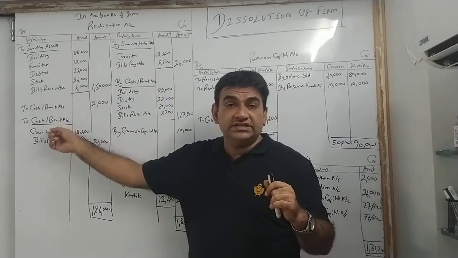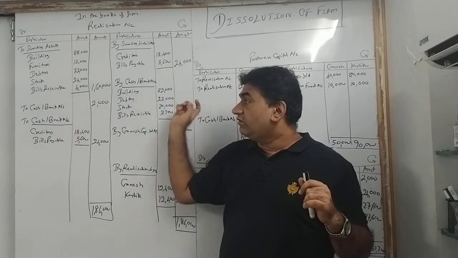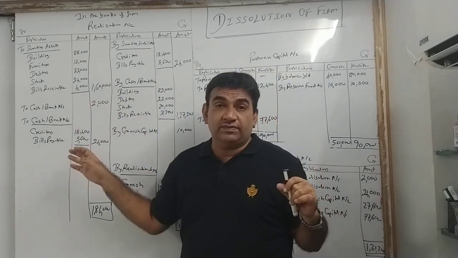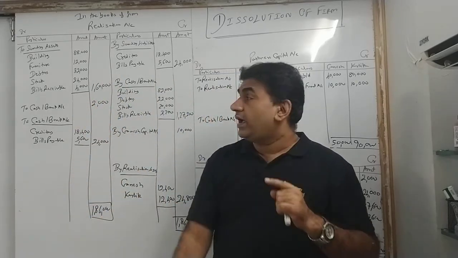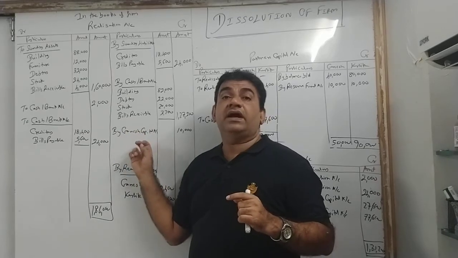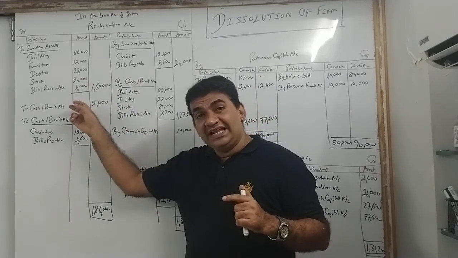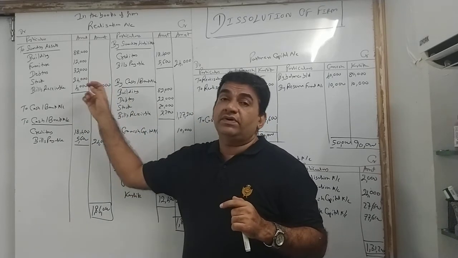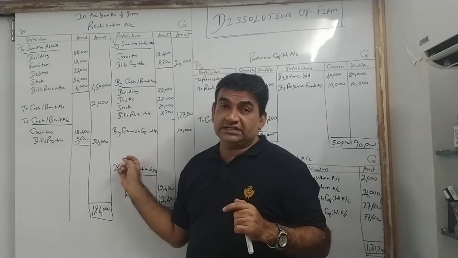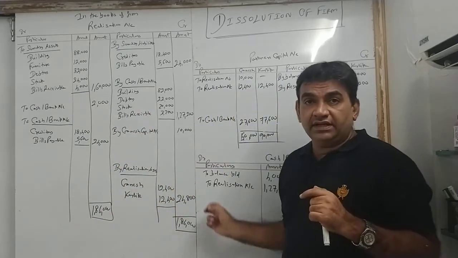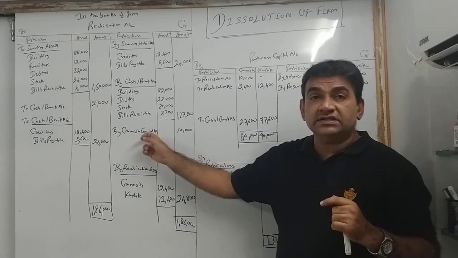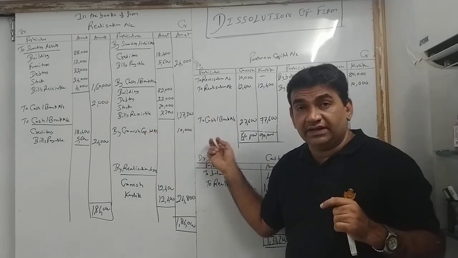Expenses: realization to cash bank. Payment of liabilities: realization to cash bank. Assets taken over by a partner: credit side, by partner's capital. If you sell, you get money, by cash bank; but if a partner takes over, by partner's capital. By cash bank is the debit side of cash bank; by partner's capital is the debit side of partner's capital.